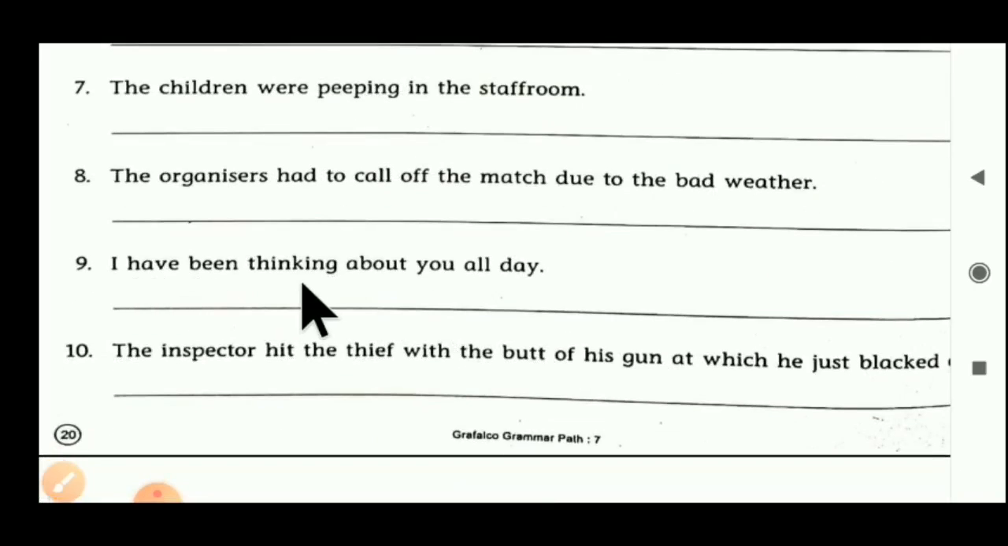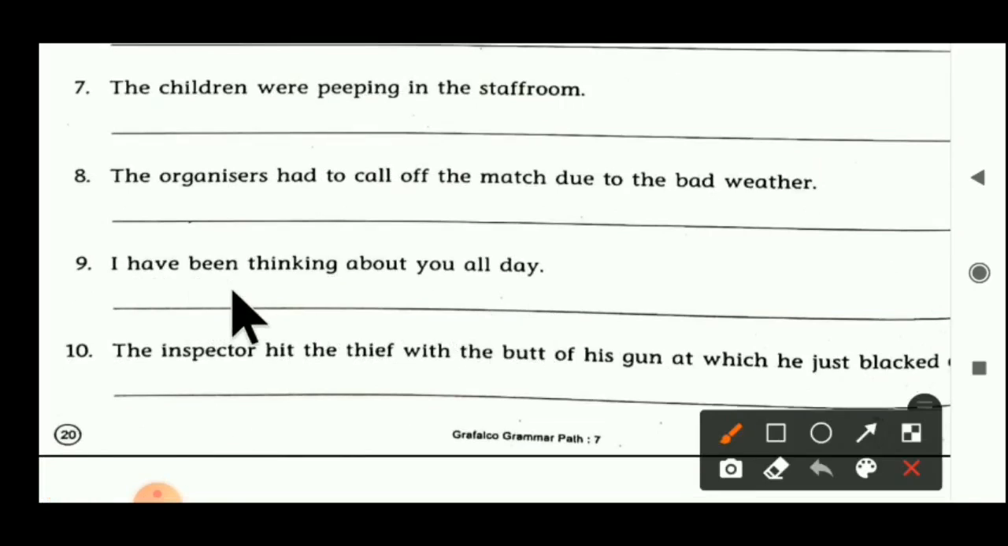Now the next sentence, sentence number 9, we have to understand. I have been thinking about you all day. Here thinking about is a verb. But which type of verb? Thinking about keeps the same meaning as think. So we can say that thinking about is a prepositional verb here.